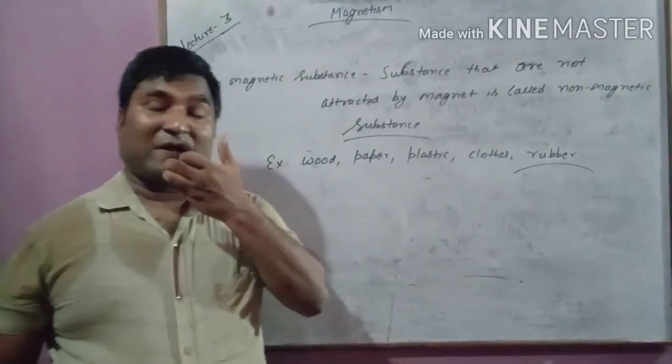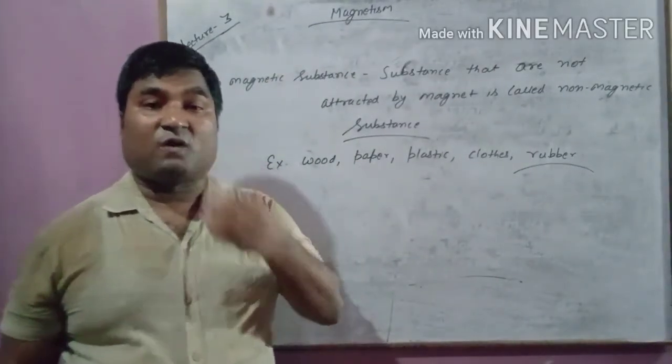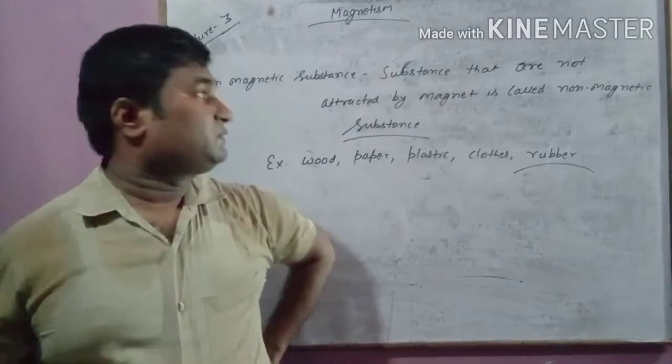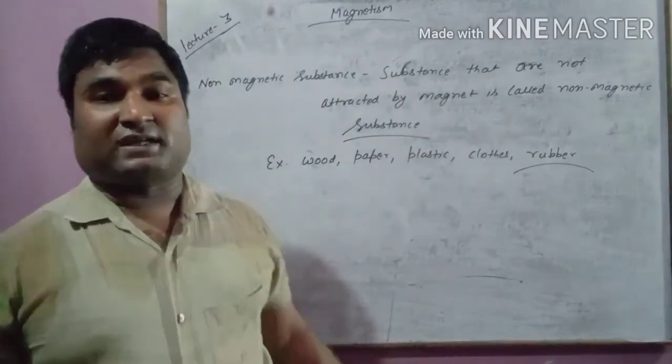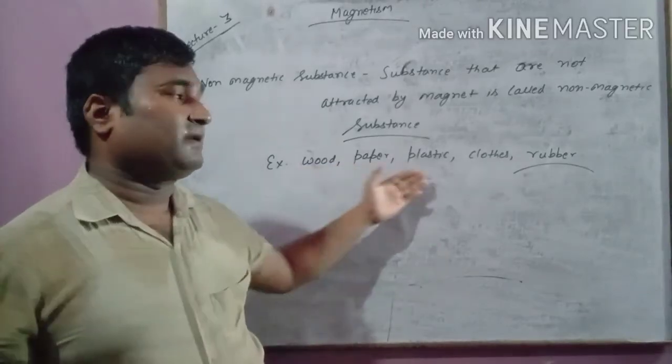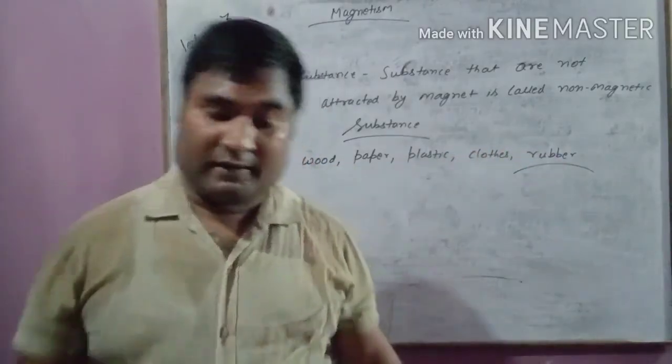The next topic is non-magnetic substance. Substances that are not attracted by the magnet are called non-magnetic substances. Examples can be wood, paper, plastic, cloth or rubber.